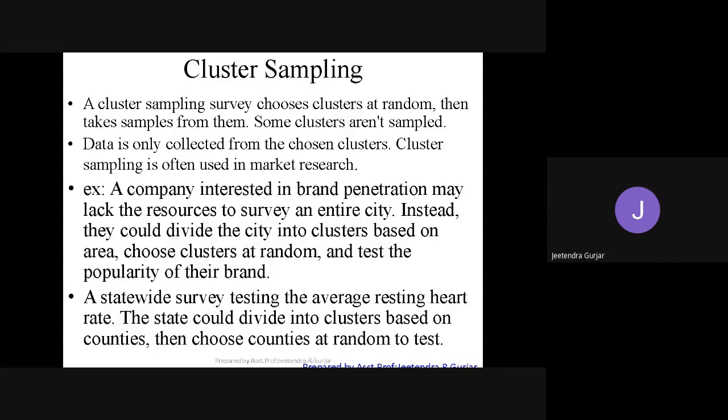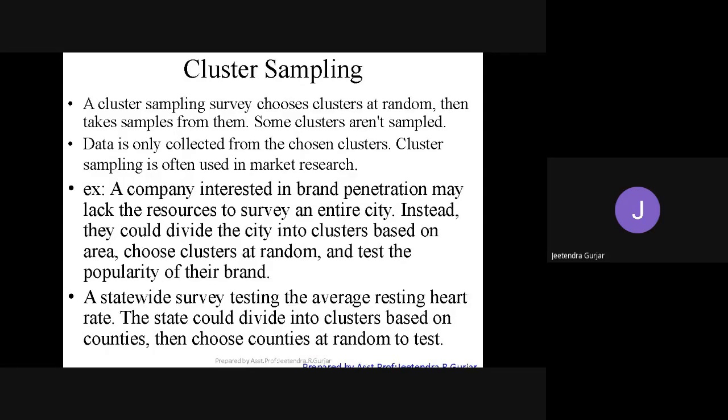They will choose any area and test the population of their brand, and they find that they have done the sampling using cluster sampling. Is it clear? The next example I have taken is a statewide survey. For a full state, it will take a lot of time, and you don't have that much time because you are trying to reduce the time, no? So what you do is survey the average resting heart rate, right? The state would be divided into clusters based on counties, then choose a county at random to test.